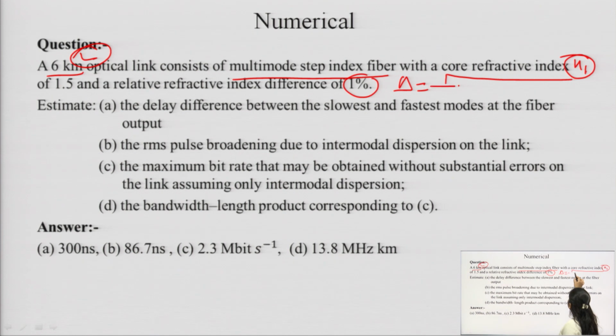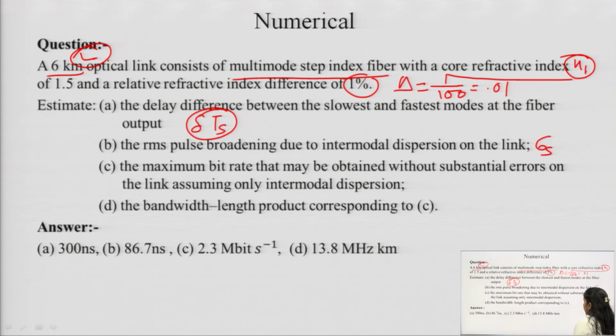We can write this as 1 by 100 or 0.01. You have to calculate, first of all, the delay difference between the slowest and the fastest ray, that is del Ts, the RMS pulse broadening due to intermodal dispersion sigma s, the maximum bit rate, and the bandwidth length product.